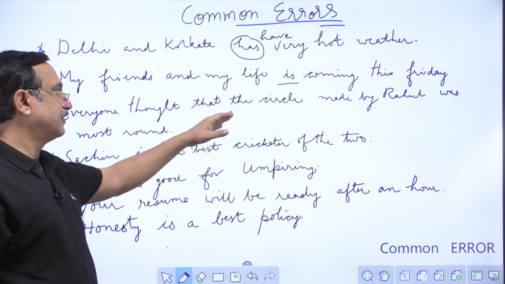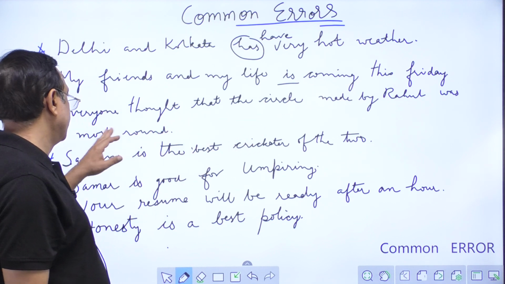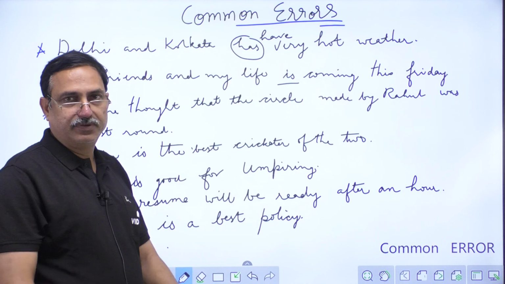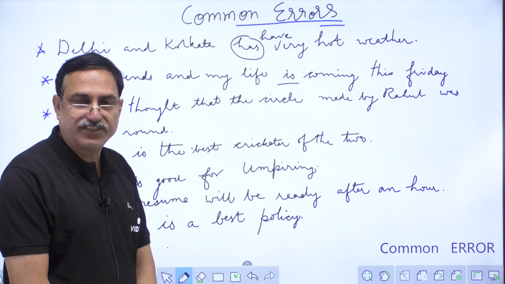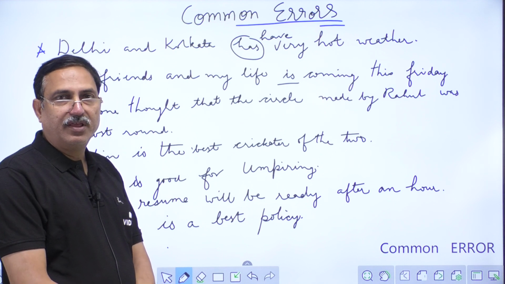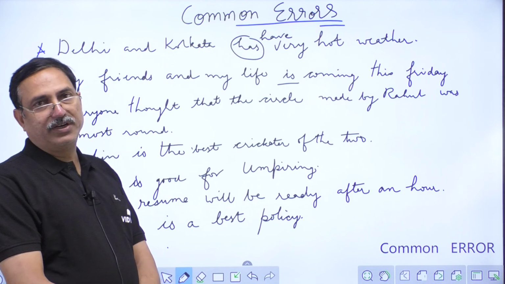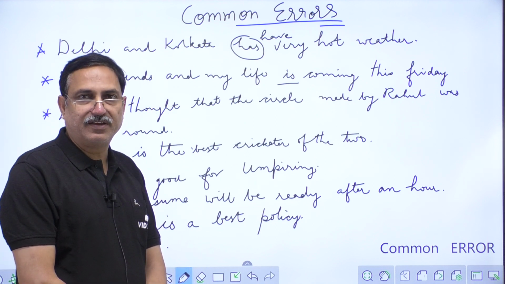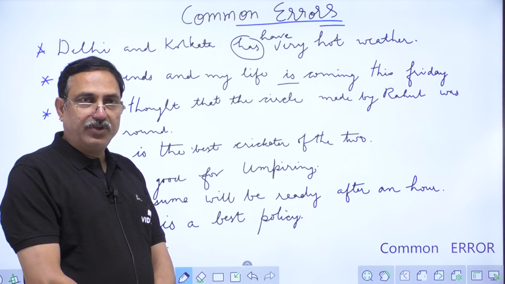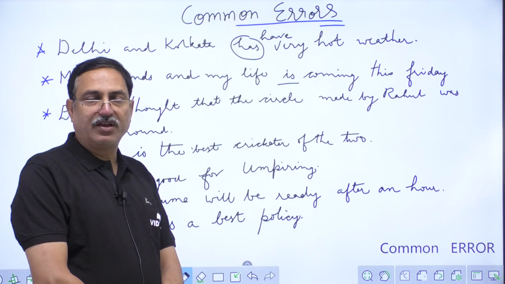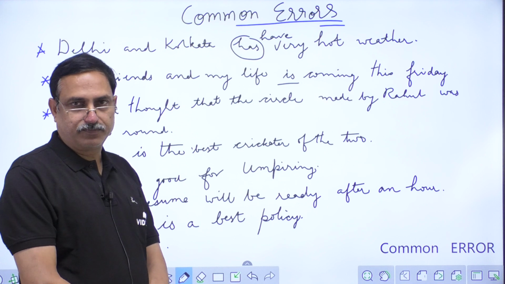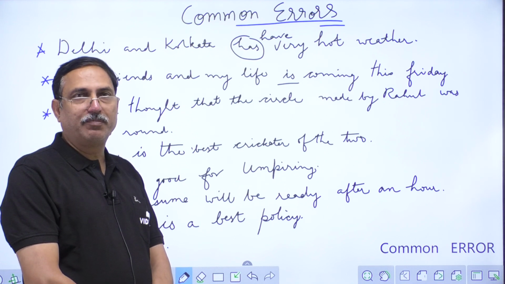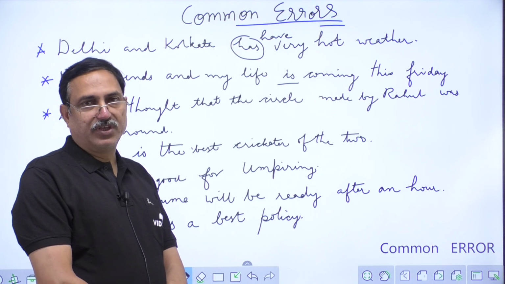Everyone thought that the circle made by Rahul was most round. It is an error of adjective. There are different degrees of adjectives: positive degree, comparative degree, and superlative degree. We use positive degree when we simply state a fact. We use comparative degree when we make a comparison between two persons, and superlative degree when we compare three or more things.